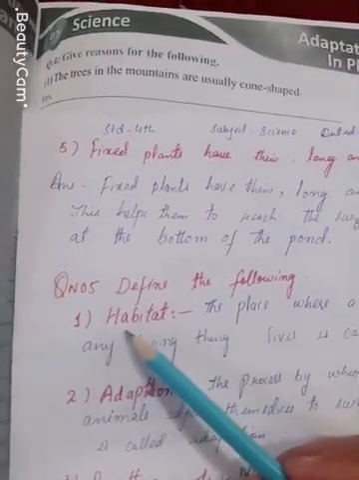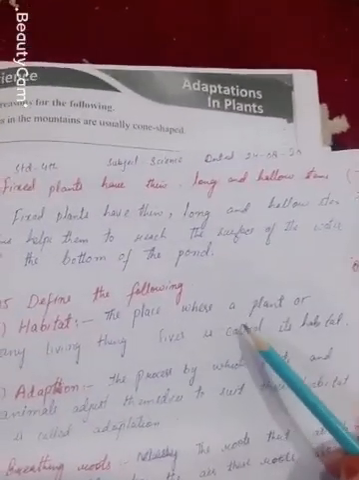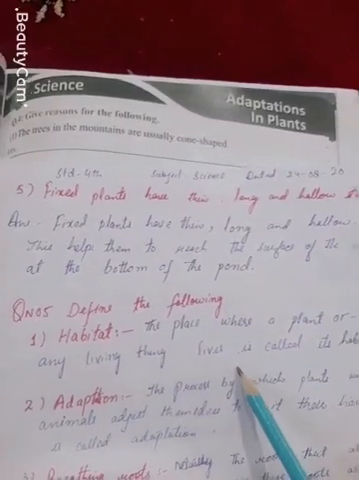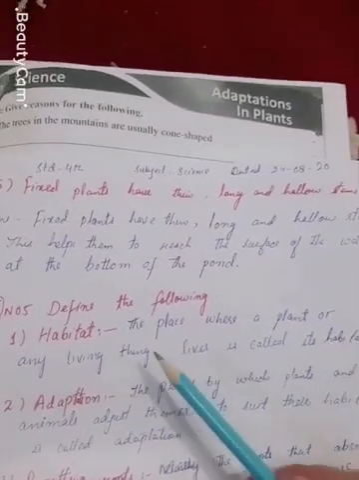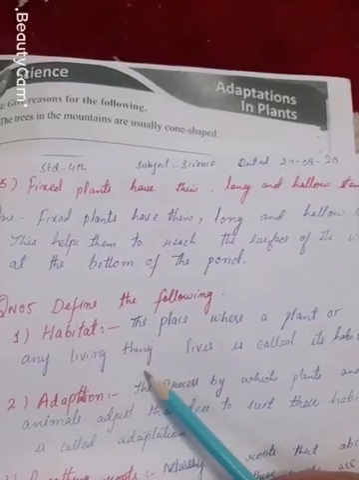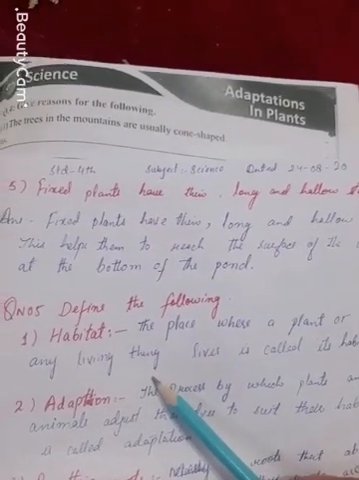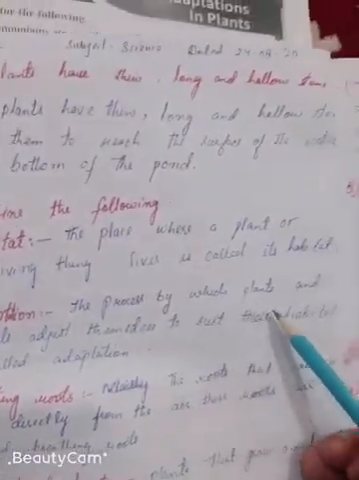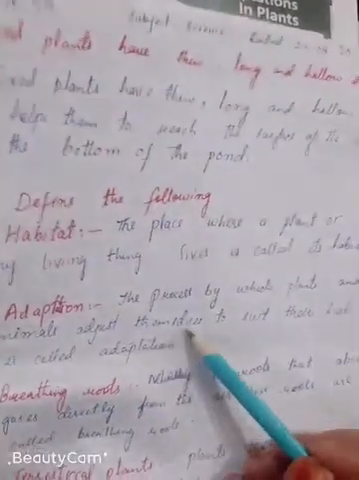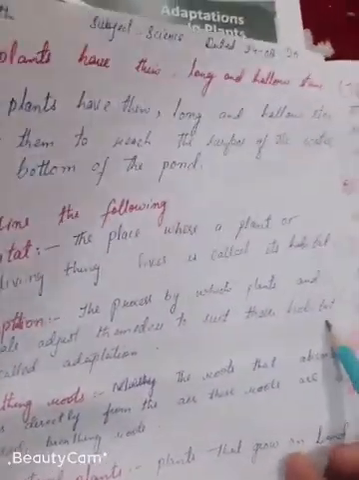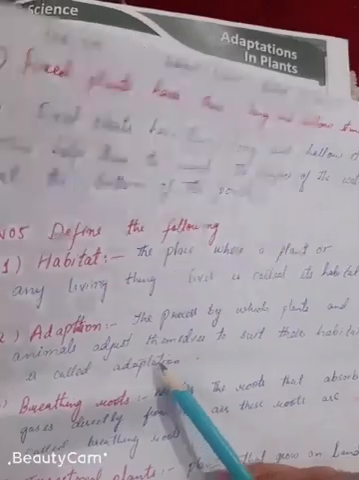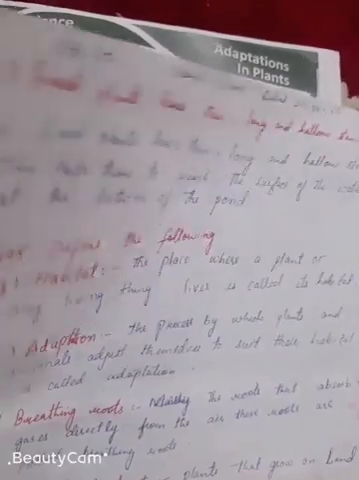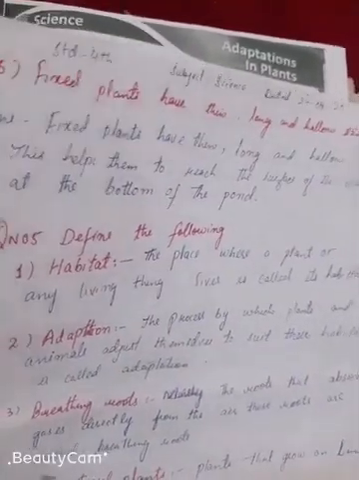The first one is habitat. The place where plants or any living thing live is called its habitat. The second part is adaptation. The process by which plants and animals adjust themselves to suit their habitat is called adaptation.